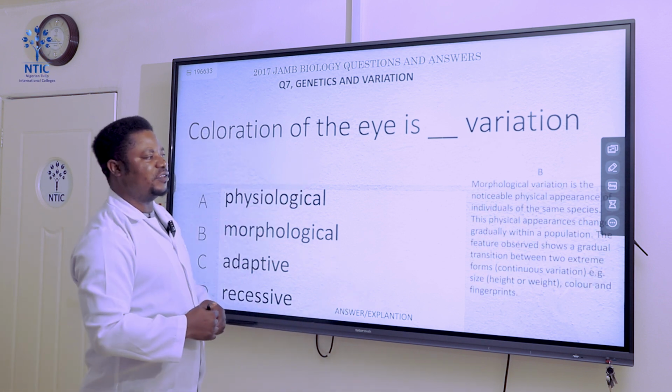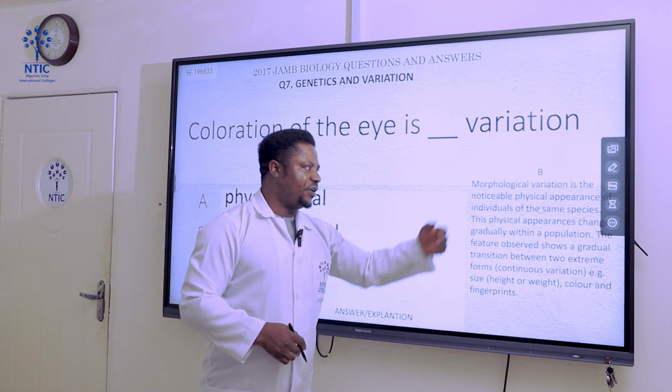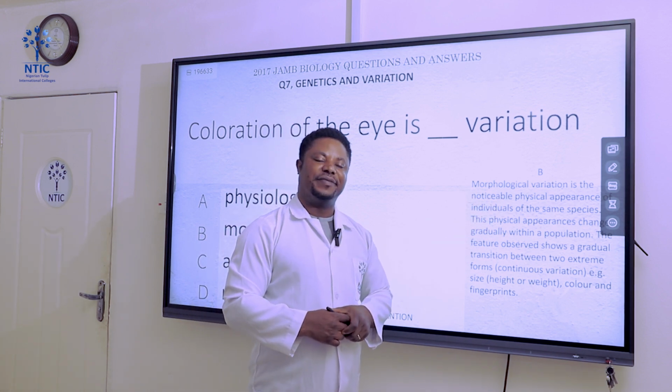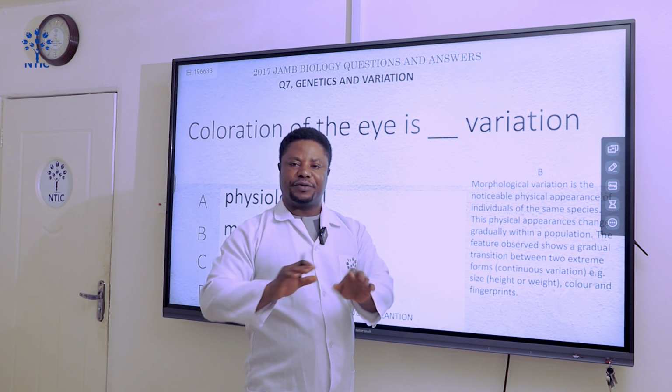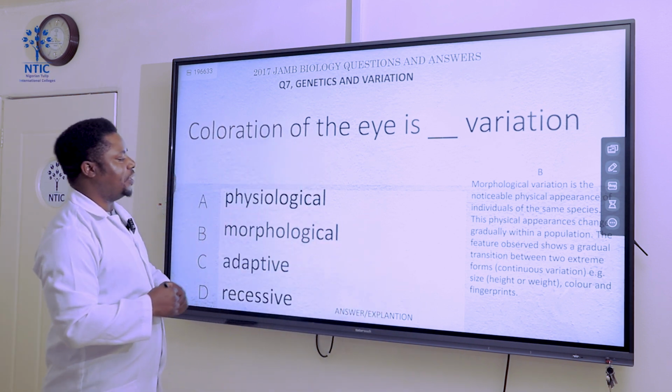Over there, we have our explanation to this, what morphological variation is all about. We said morphological variation is actually the noticeable physical appearances of an individual. What is actually noticeable and physically in an organism, be it plant or animal, is referred to as morphological variation, okay?